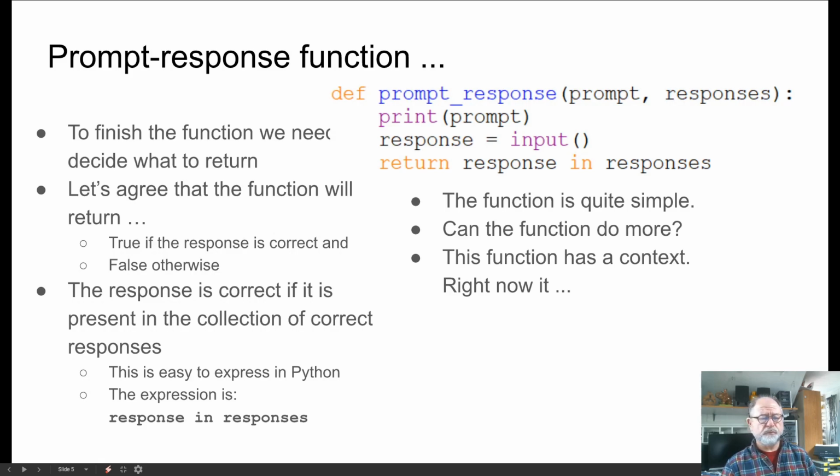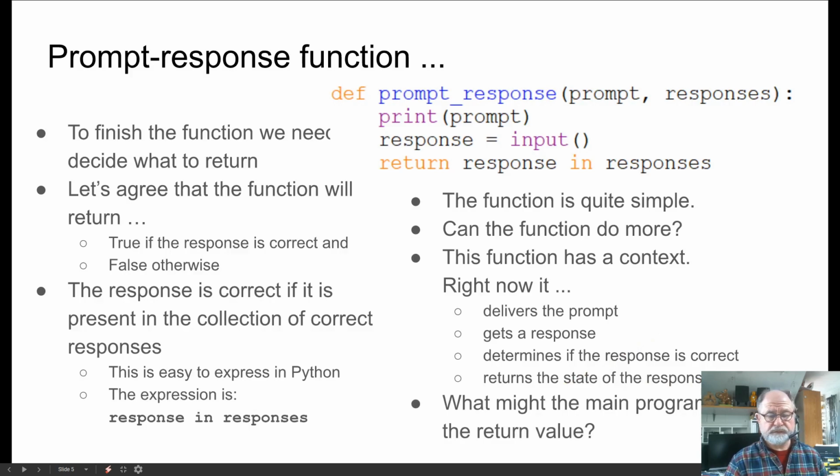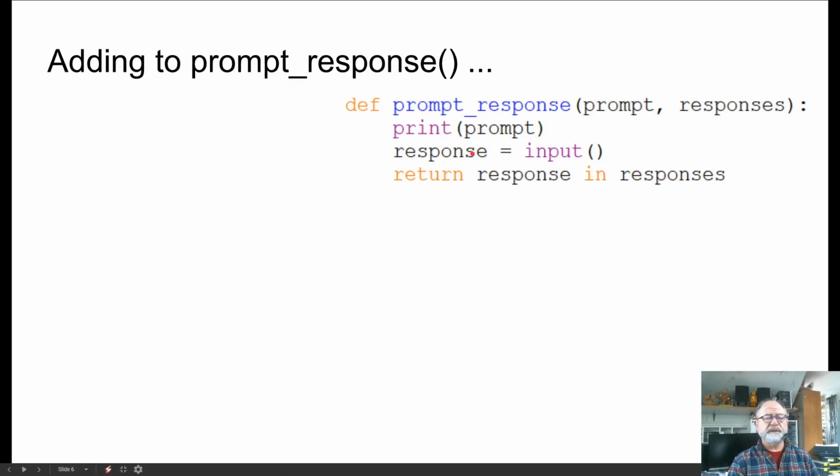Yeah, we could have it do more. The function has a context, right? And the context is this main program that we're talking about. So right now, the function delivers the prompt, gets a response, determines if the response is correct, and then returns the state of that response. Now this true or false value goes back to the main program. And what would the main program do with that value?